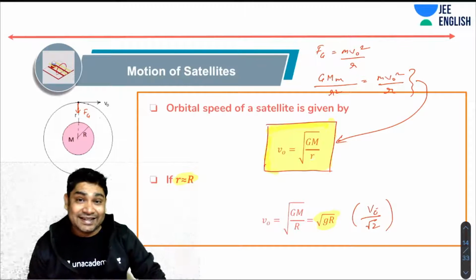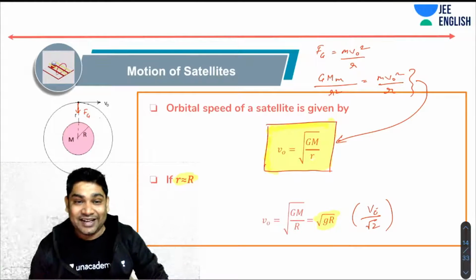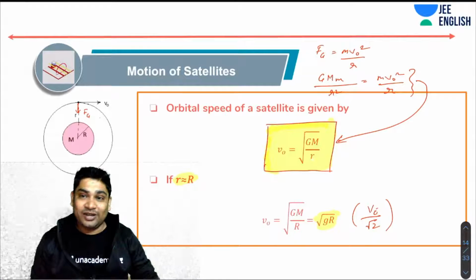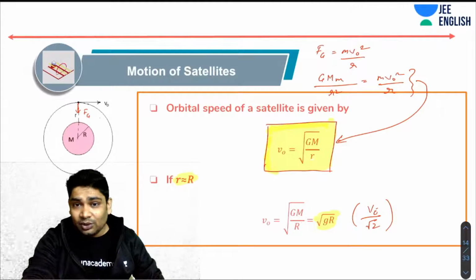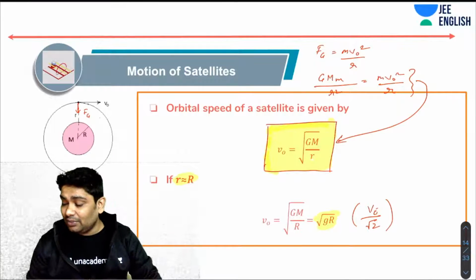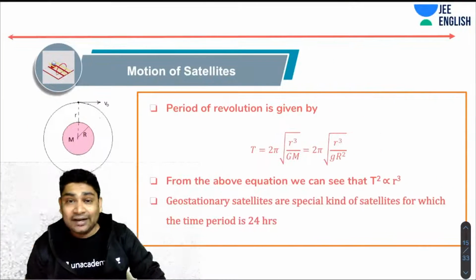So it is less than the escape velocity. That's why it's not escaping. It is bound in its orbit and it is rotating. So this is a special case that we sometimes consider. Again, you do not really need to memorize this expression. You mainly need to memorize this one. All right, now let's move forward.